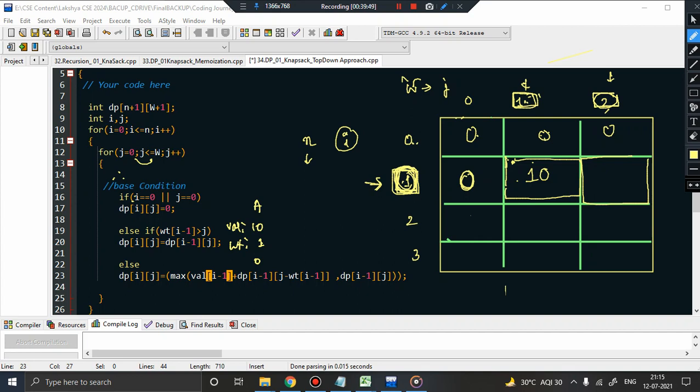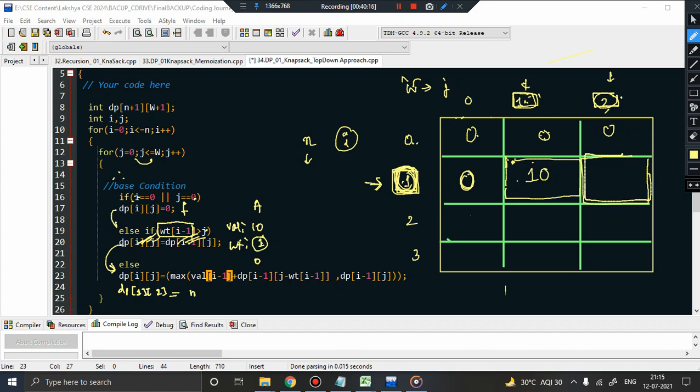So what did you check first? This will definitely be false because i is not 0, j is not 0, so I'll not fill it with 0. I'll come here and check if the weight of this element is greater than the capacity. The weight of this element is 1, capacity is 2, so this is also false and will not be executed. Go into the else part. So dp of i is 1 and j is 2, that is dp[1][2]. This is the value of this cell, isn't it?